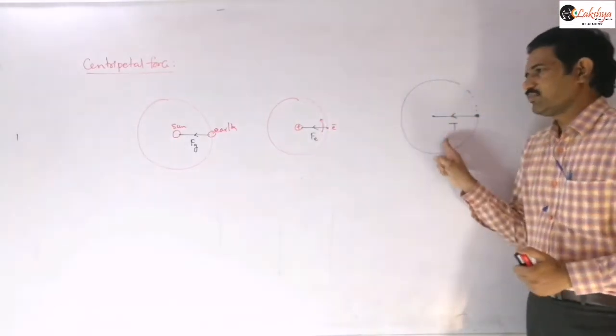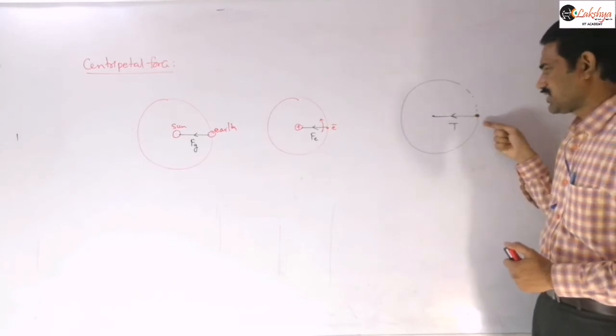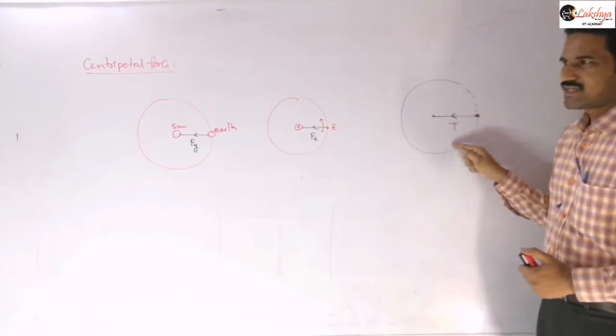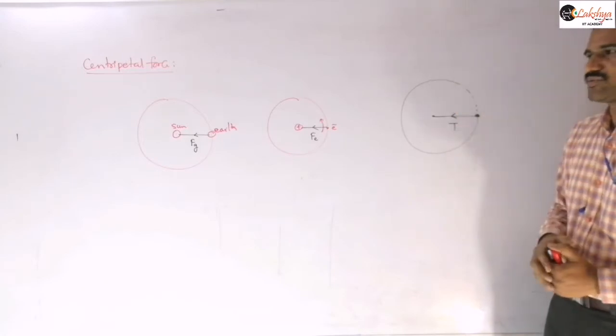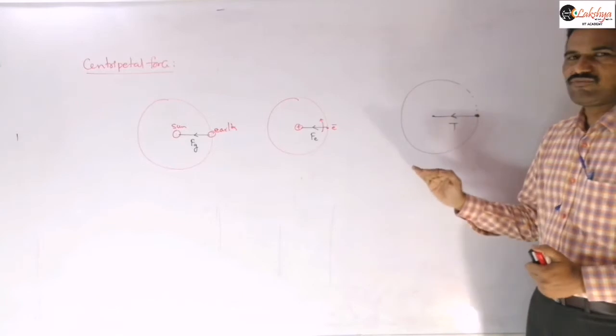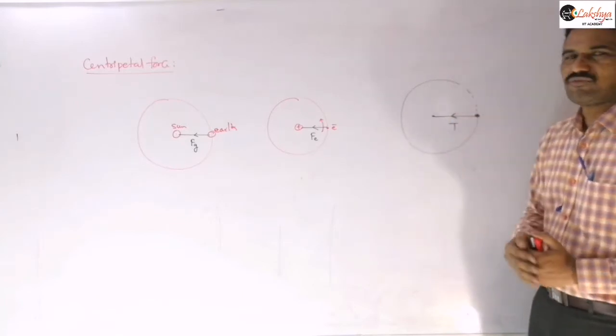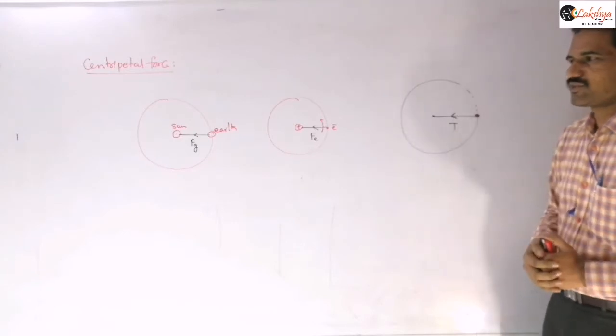And the tension in the string acting on the particle towards the center will act as the centripetal force. So it is not a new type of force; the forces already acting on the particle behave like a centripetal force.